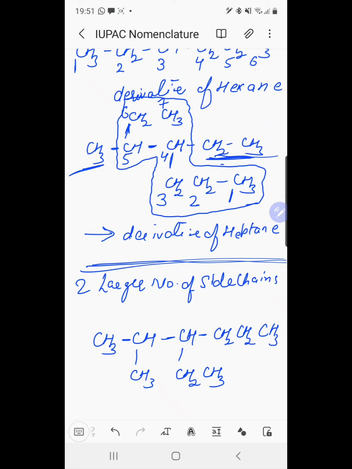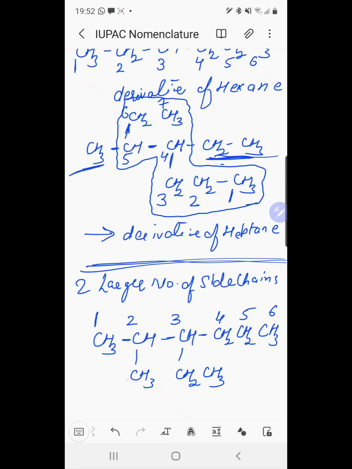Here there are two possible methods. We can number it 1, 2, 3, 4, 5 and 6. It is a 6 carbon atom compound, which means it is a derivative of hexane.